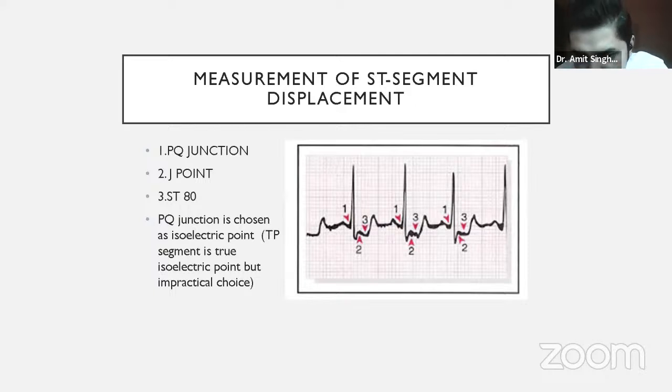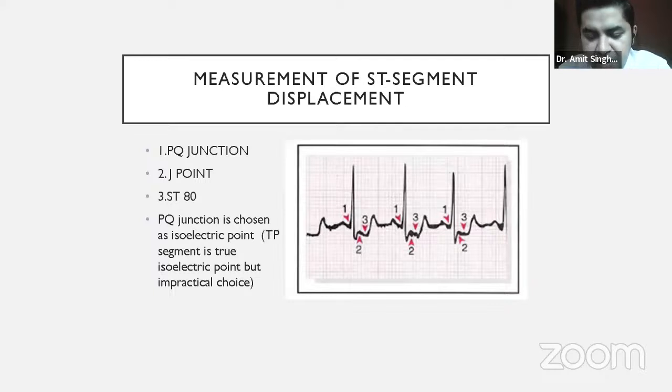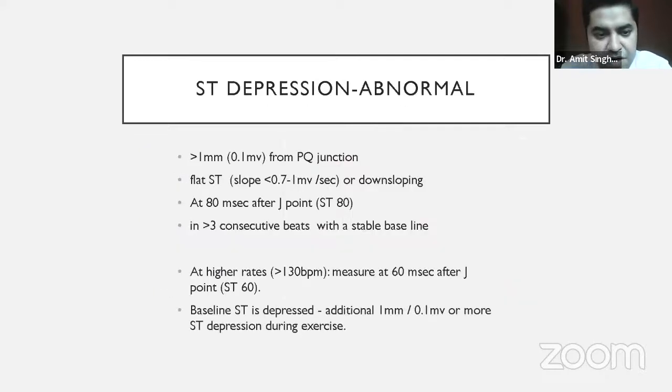If it is more than 1 mm, then there is definite depression. If it is less than 1 mm, then there is no depression. 1 mm means one small box. So we compare the ST segment at 80 milliseconds with the PQ junction. If the depression is more than 1 mm from the PQ junction, and it is flat or downsloping at 80 milliseconds, in at least 3 consecutive beats, it is abnormal.